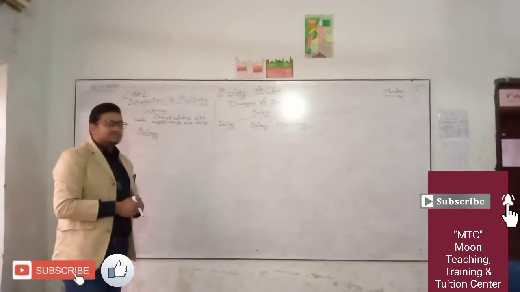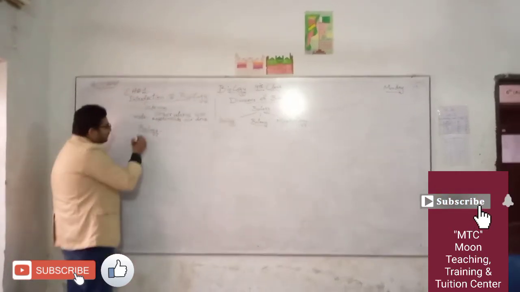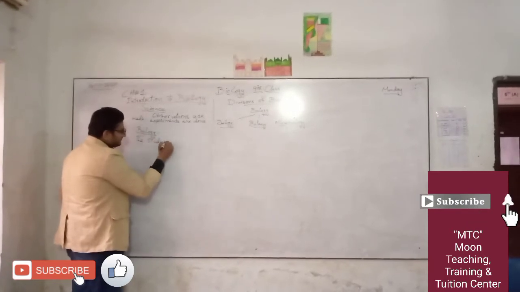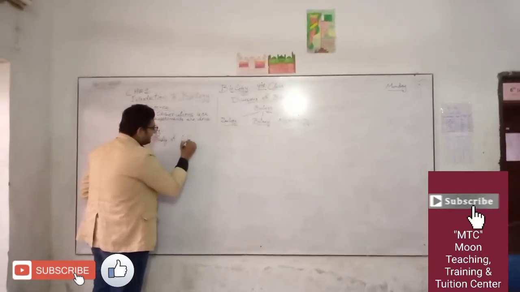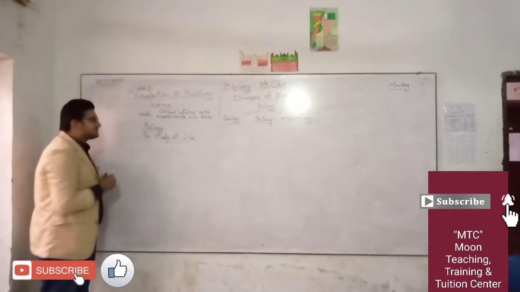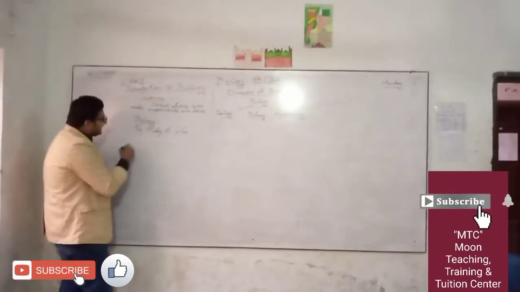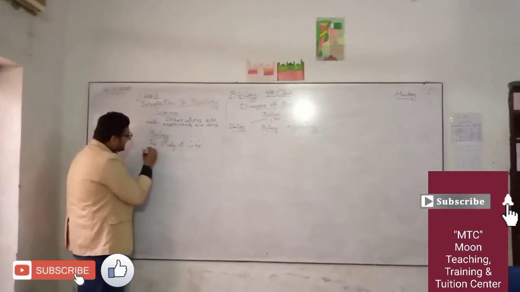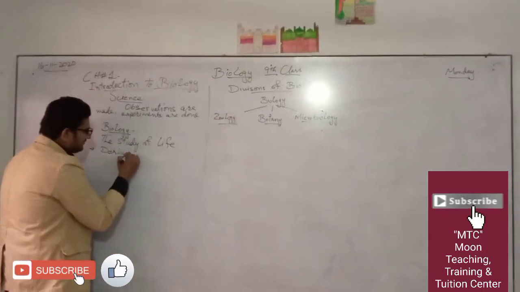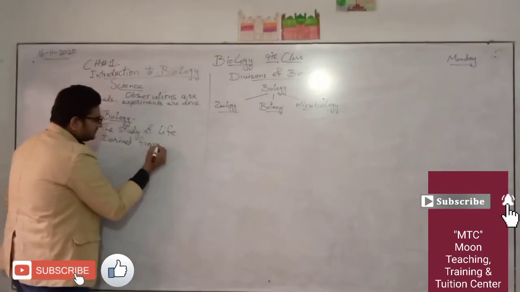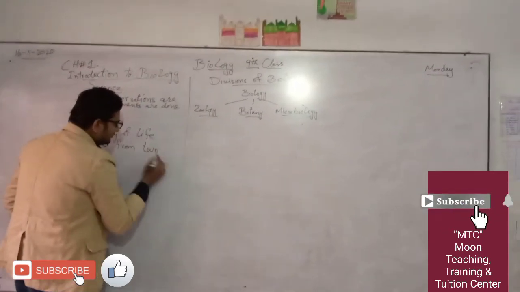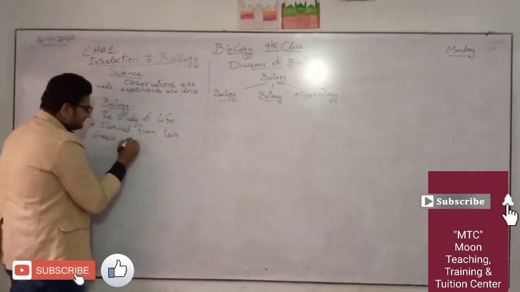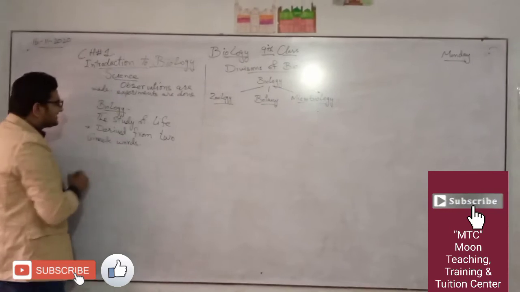So students, the next thing is biology. What is biology? It is the study of life. How is this the study of life? The word biology is derived from two Greek words. What are these Greek words?